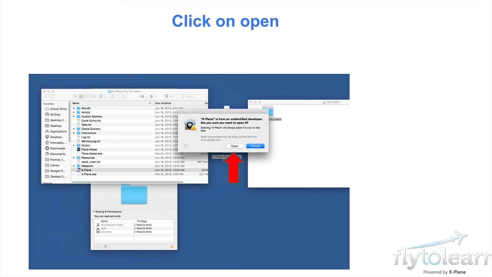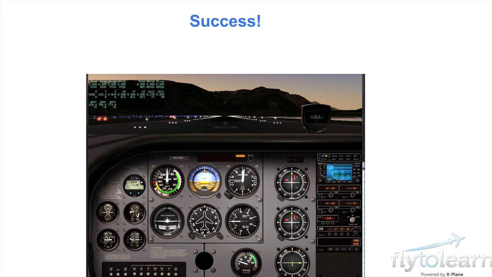You will get a message that says Xplane is an identified developer. Are you sure you want to open it? You click on Open. And now Xplane is launched.